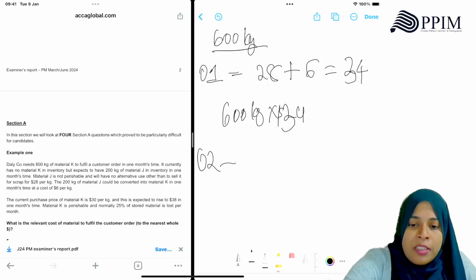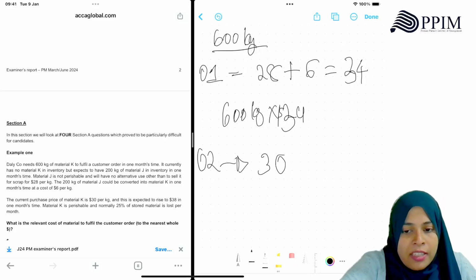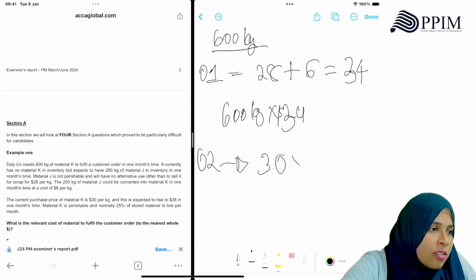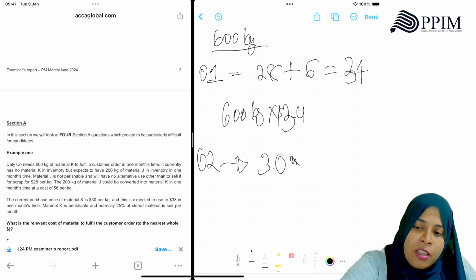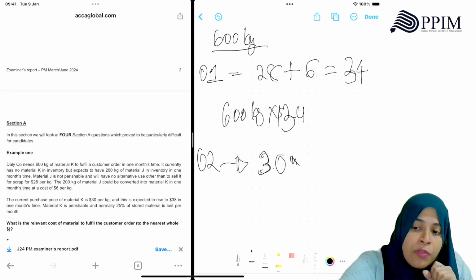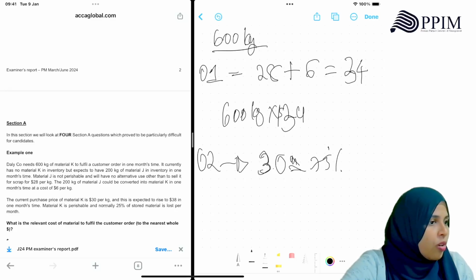Option 2 was to buy it now. Now if you are buying, you have to spend 30. But K is perishable and normally 25% of the stored material is lost in 1 month. So of this 30, 25% will be lost. What is the overall cost? This 30 will only be for 75% of the items, right? So you have to buy more. That means you can't buy 600 and leave it.